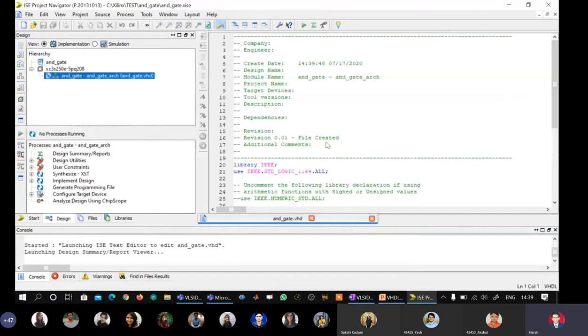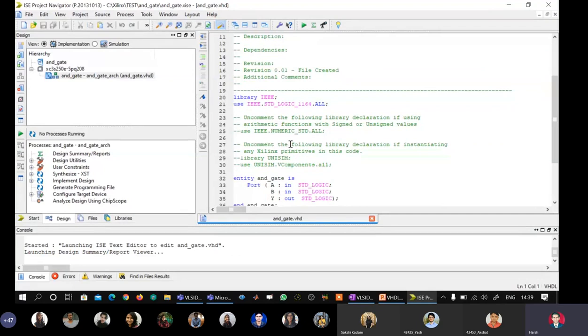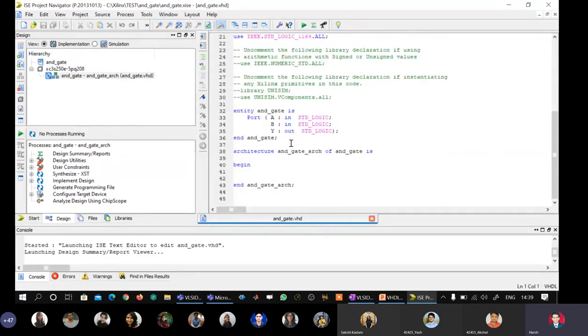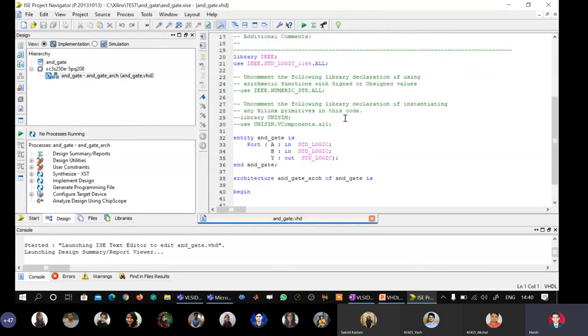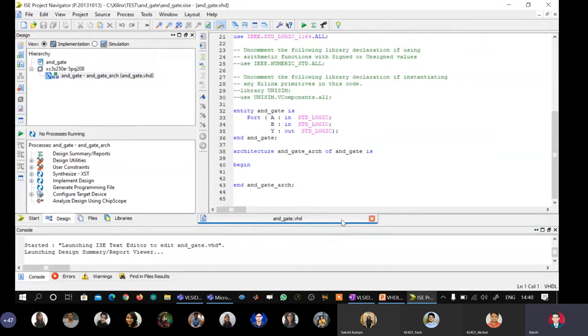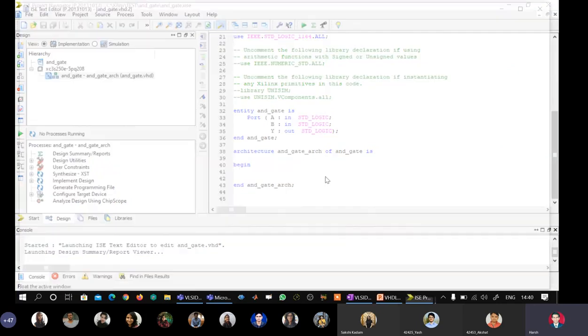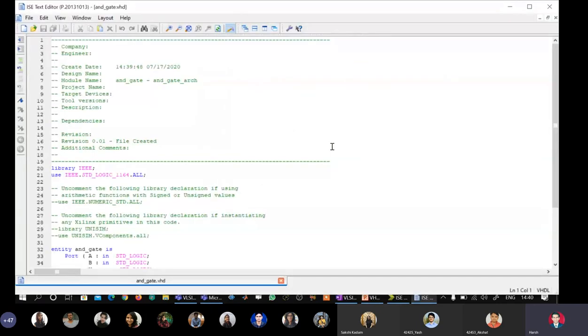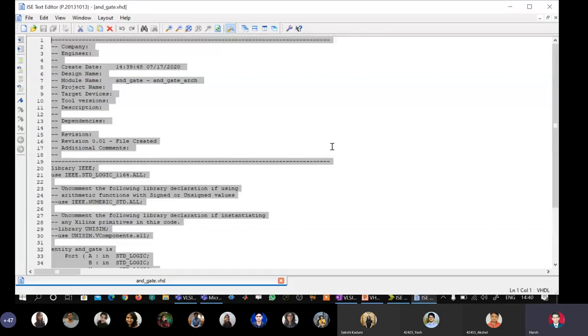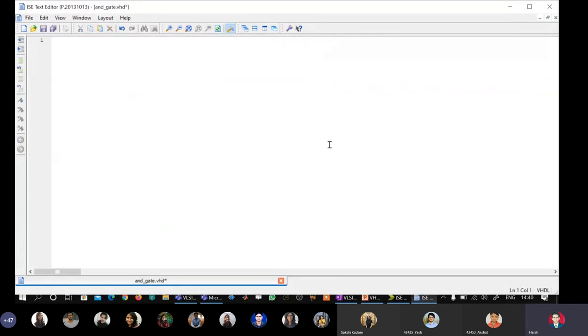Now this is what you are not supposed to do. Using the library statements written by the tool, accepting the entity declaration written by the tool, and accepting the skeleton of the architecture body written by the tool is actually a lazy man's approach. This is not going to help you while writing programs on paper. So if you want to become a good VHDL modeler, what I suggest is that whatever are the free gifts made available to you by the tool, just say Control A and just say delete. We don't want anything.